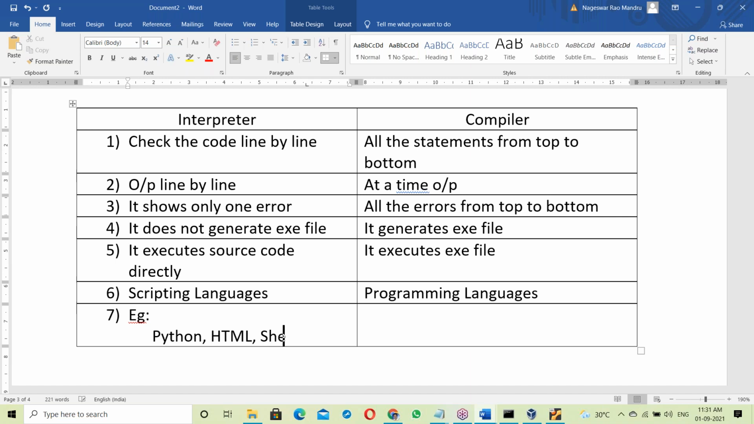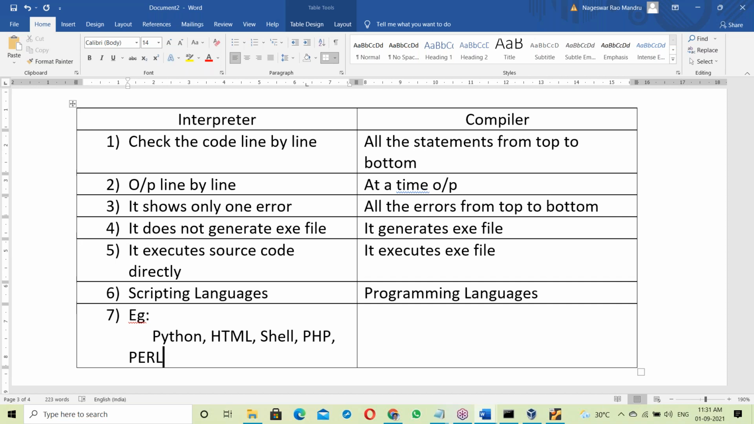Yes, next Linux shell scripting. Linux shell is the interpreter. Shell scripting is interpreter based. Python scripting, HTML scripting. So next shell scripting. Next PHP and Perl scripting. They are interpreter based languages.